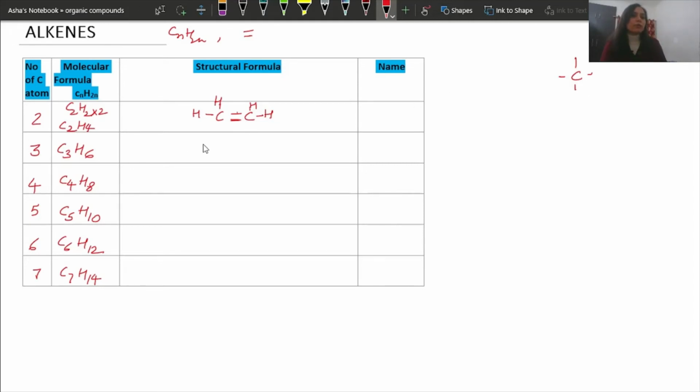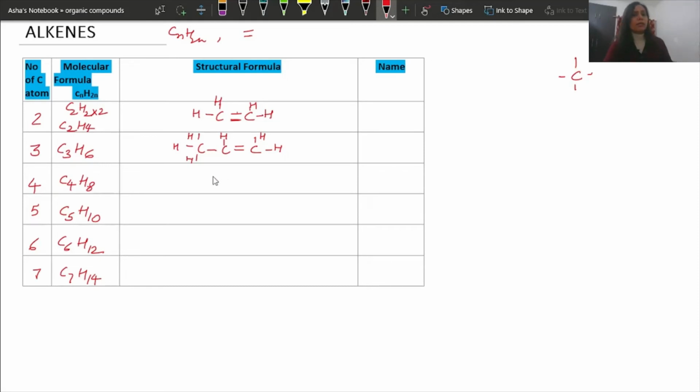Now C3: one C, second C, third C. Between these two C, let us make a double bond. This double bond is for this carbon also and for this carbon also. So this carbon has 2 bonds already. It needs 2 more bonds, so place 1 H here, 1 H here. Now this carbon has 3 bonds, so place another here. This carbon has only 1 bond, so 1 bond here, other bond here, and another bond. So how many H are there? Count 1, 2, 3, 4, 5, 6. So H is 6 here.